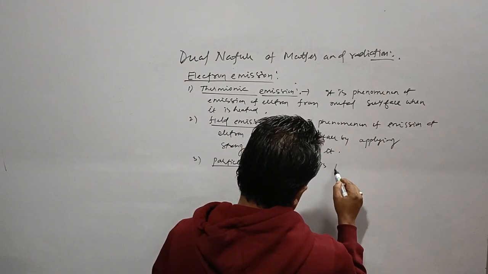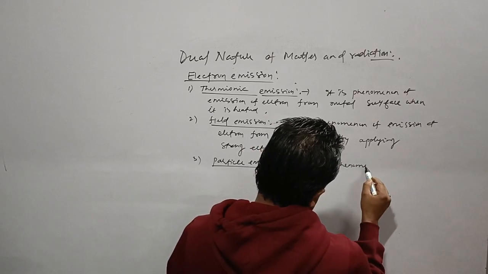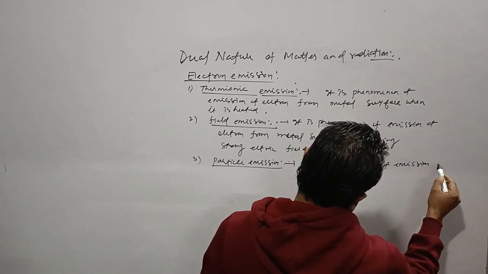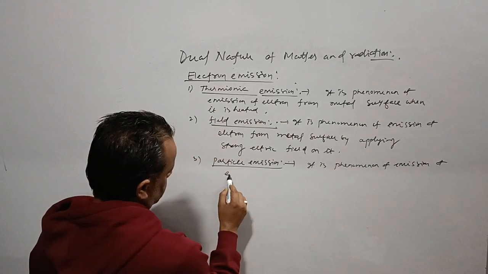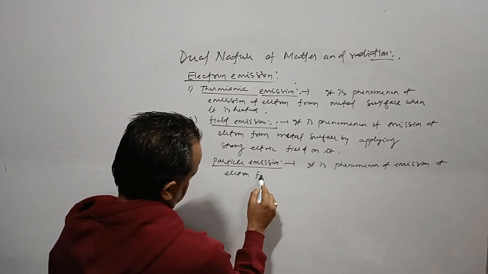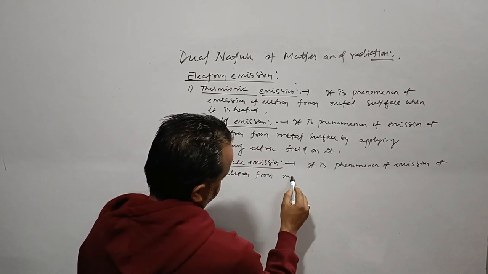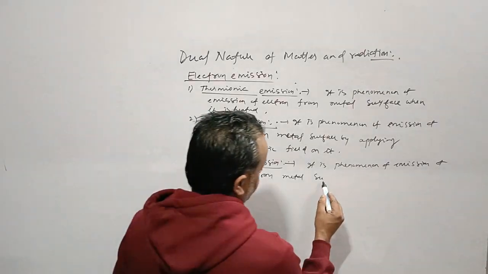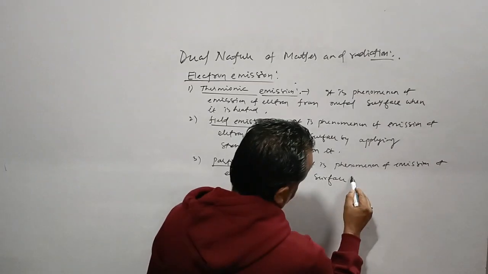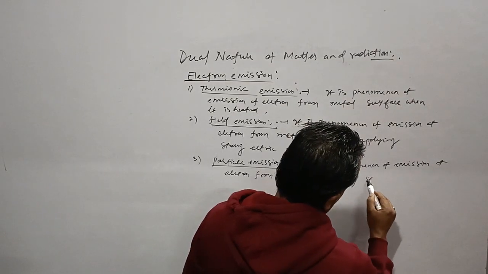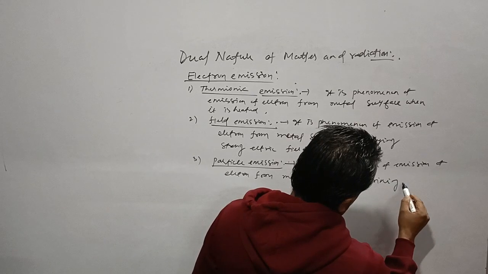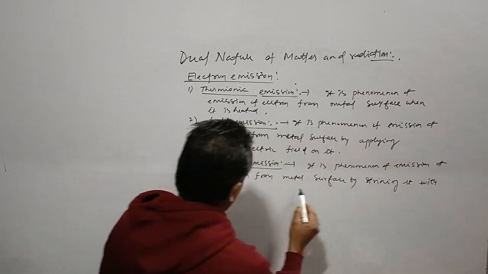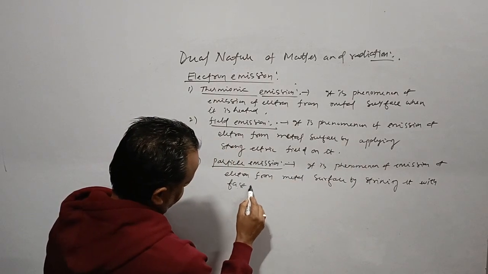It is the phenomenon of emission of electrons from a metal surface by striking it with fast moving electrons.